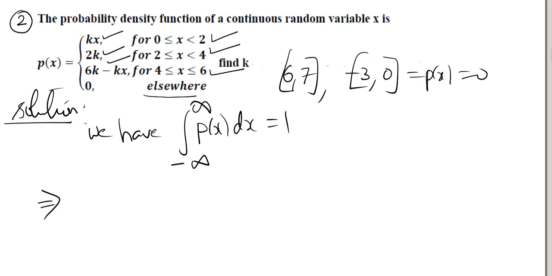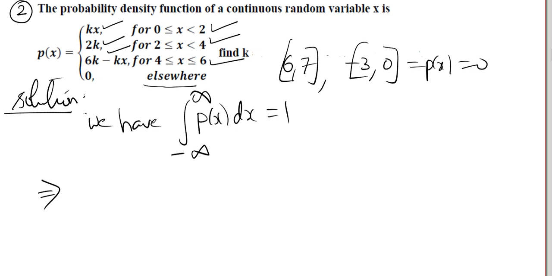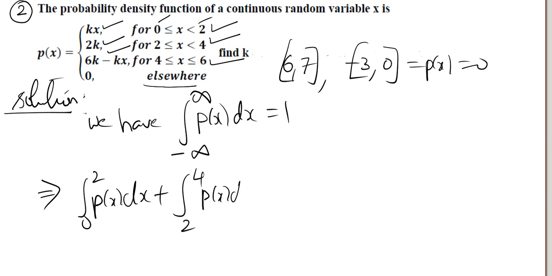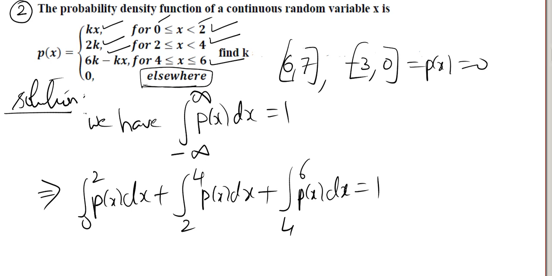Whatever is available in the problem, we have 0 to 2, so write the integral from 0 to 2 of p of x dx plus the next interval, 2 to 4 of p of x dx, plus the next interval, 4 to 6 of p of x dx, equals 1. I don't worry about any other intervals because it is 0 elsewhere. Elsewhere means any interval other than these will be 0.